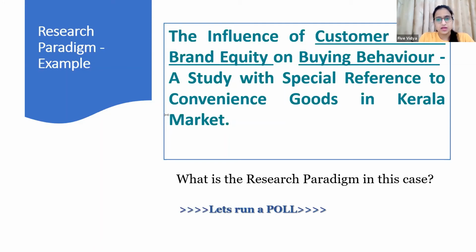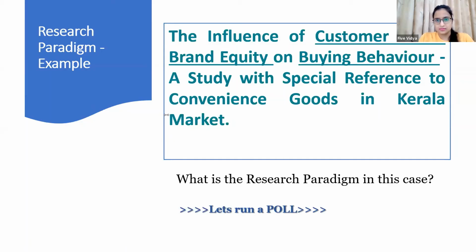We can call it descriptive, and we can call it experimental also, depending upon how you justify. I say experimental because I'm going to experiment on a few variables and test the relationships among them. I can even call it descriptive, so there is not much difference.